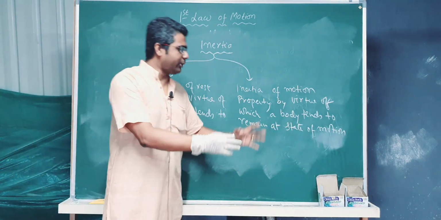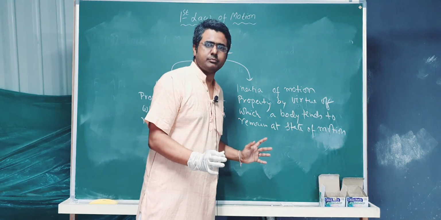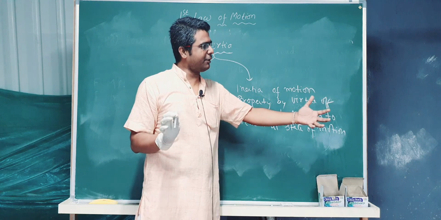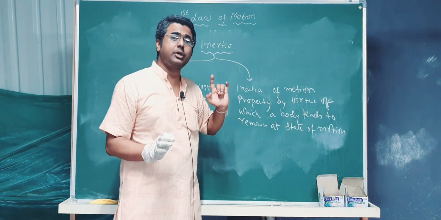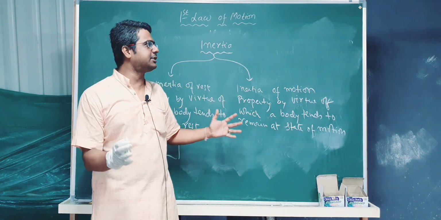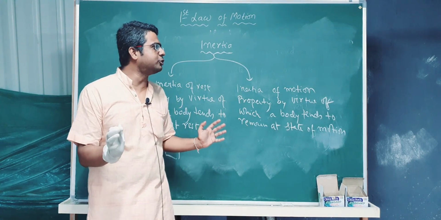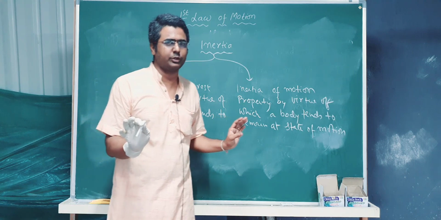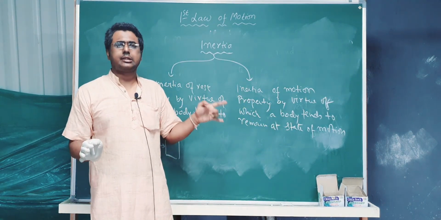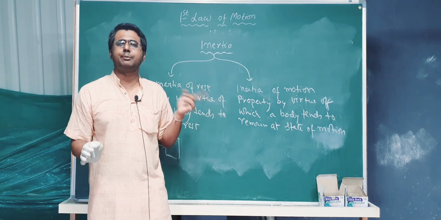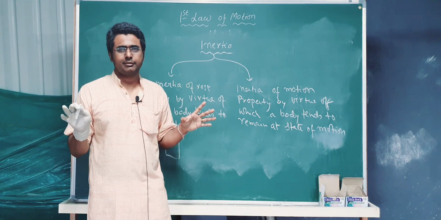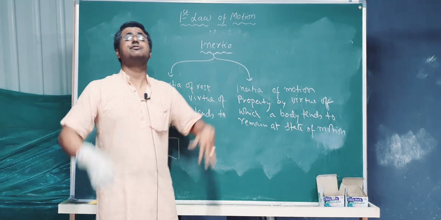Example, a child is running towards me, I am trying to stop him. I can stop him easily. But he doesn't want to stop. Why? Because he doesn't want to come to inertia of rest. Now a big truck is coming towards me and I try to stop it. Everybody knows what is going to happen to the truck or myself, right? The truck's inertia of motion is not going to come to inertia of rest because of me. Okay, clear? Why? Because the truck has very large mass.